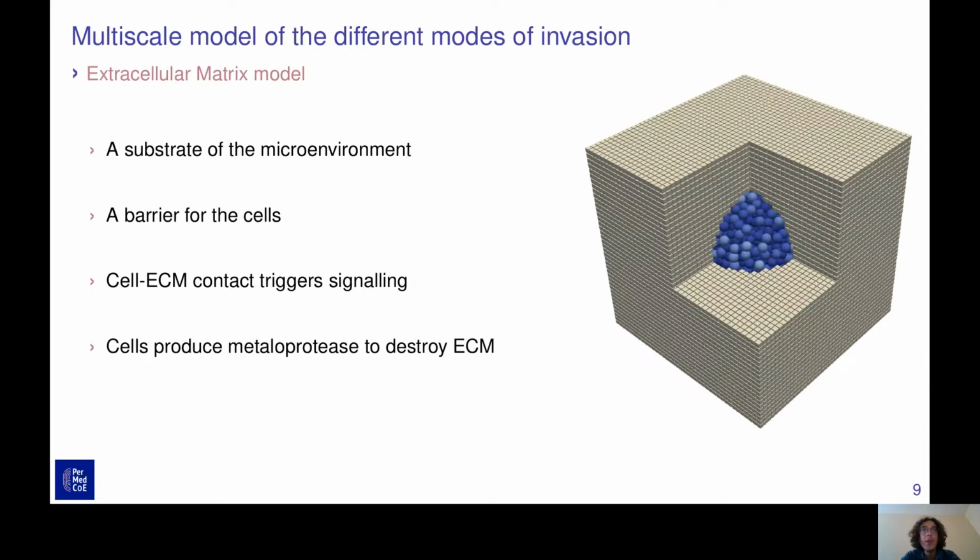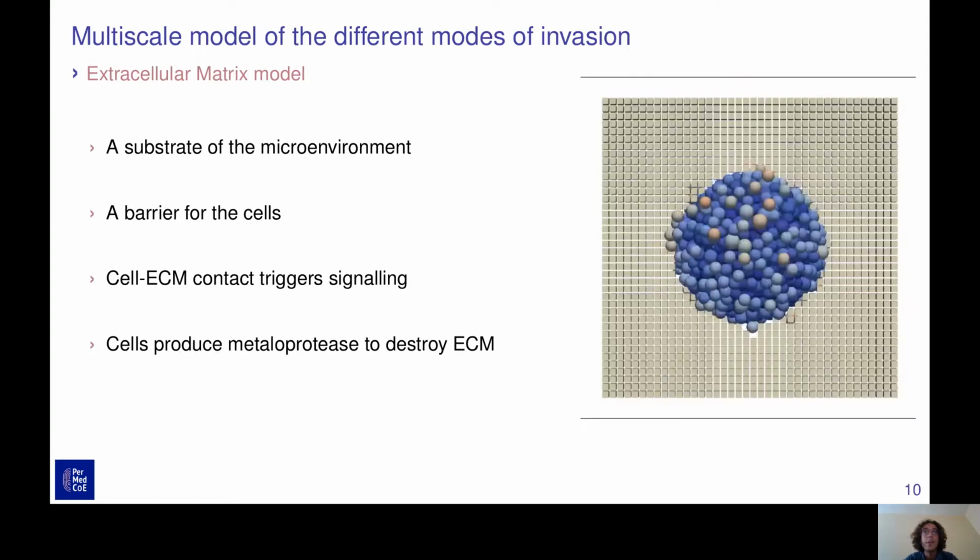How does it work? We have around the tumor the extracellular matrix, which is represented as a substrate of the microenvironment. This extracellular matrix substrate won't diffuse, will stay in place and act as a barrier for the cells.